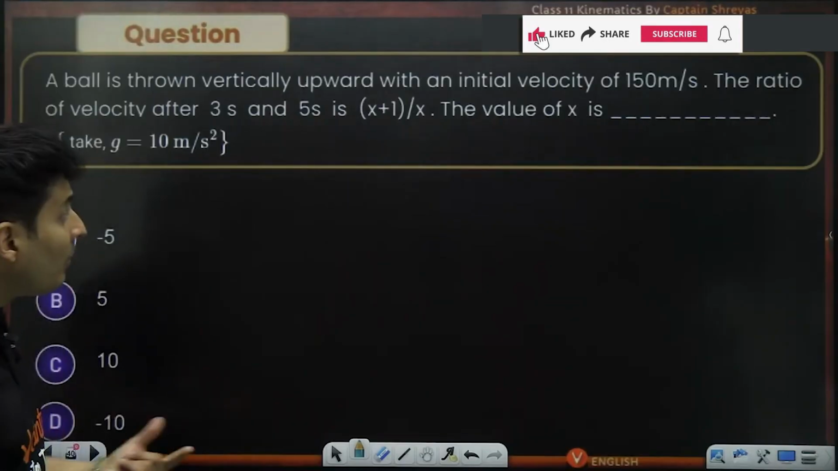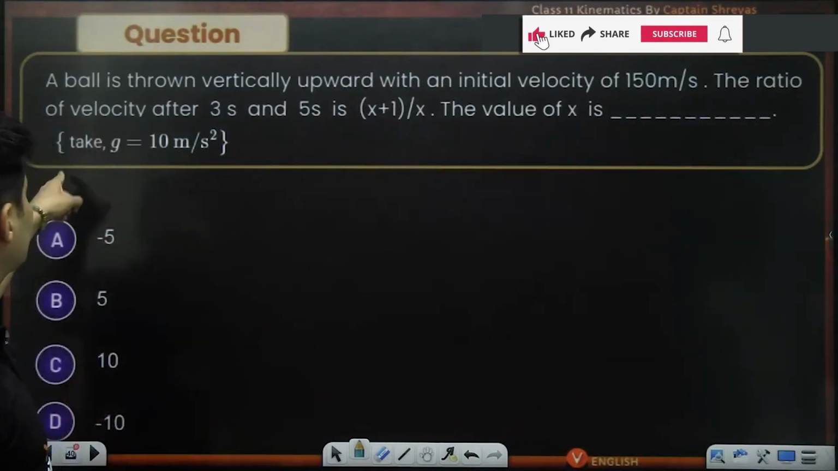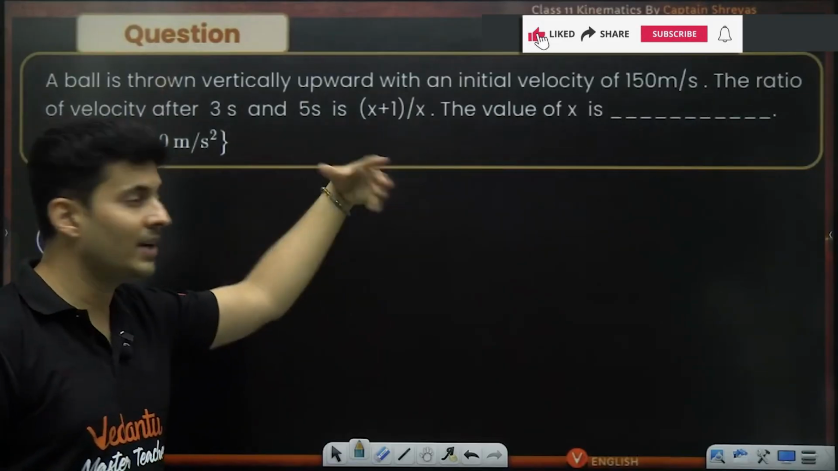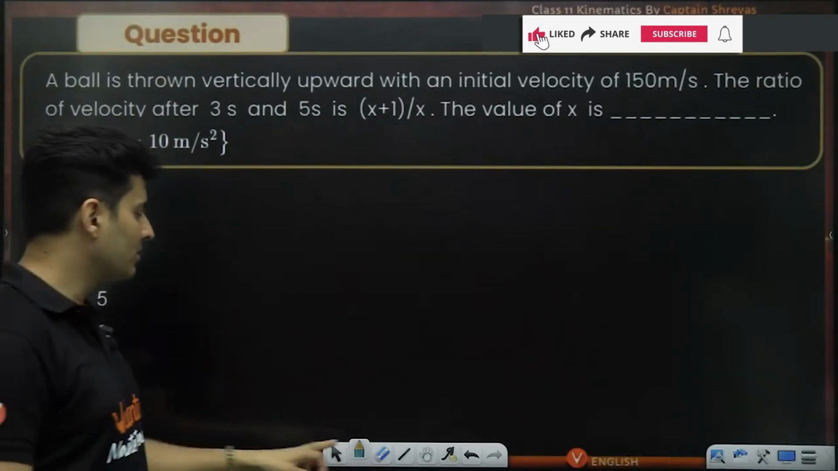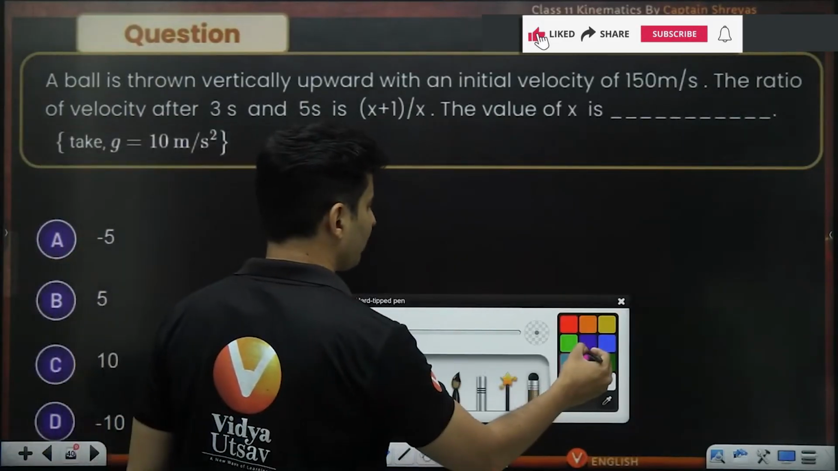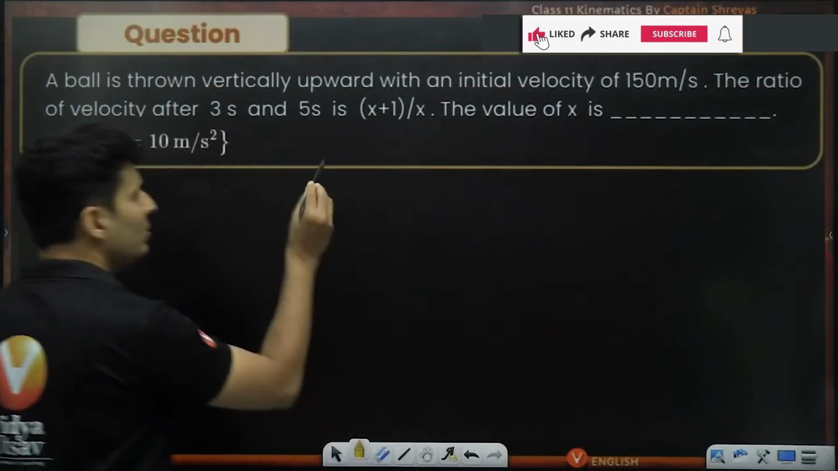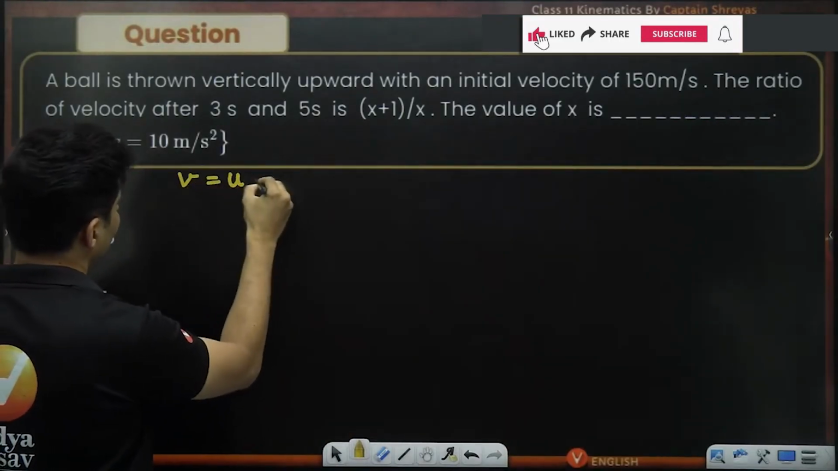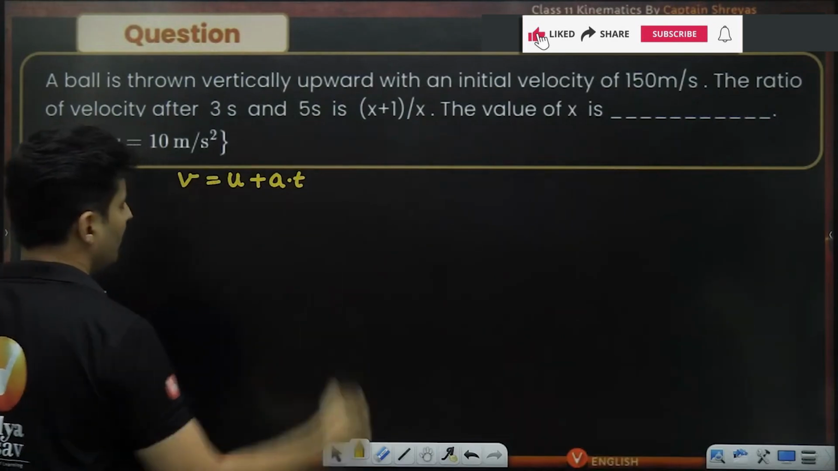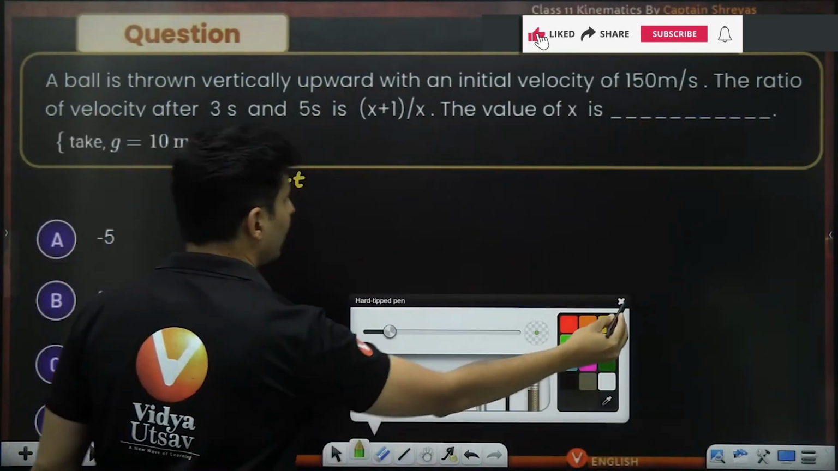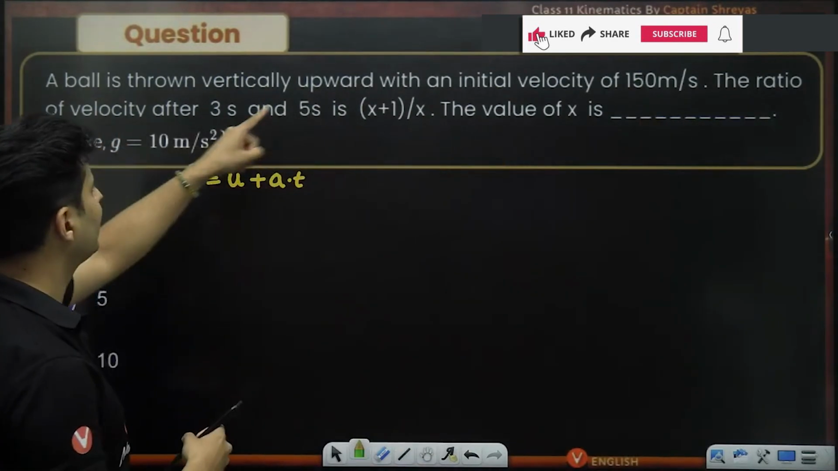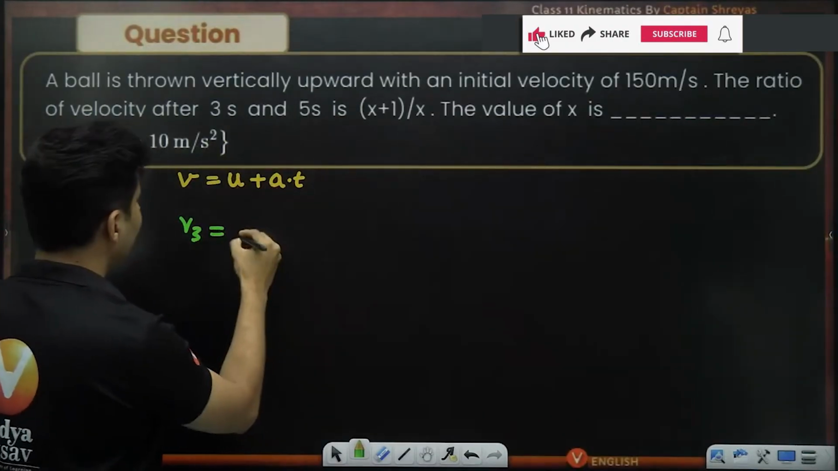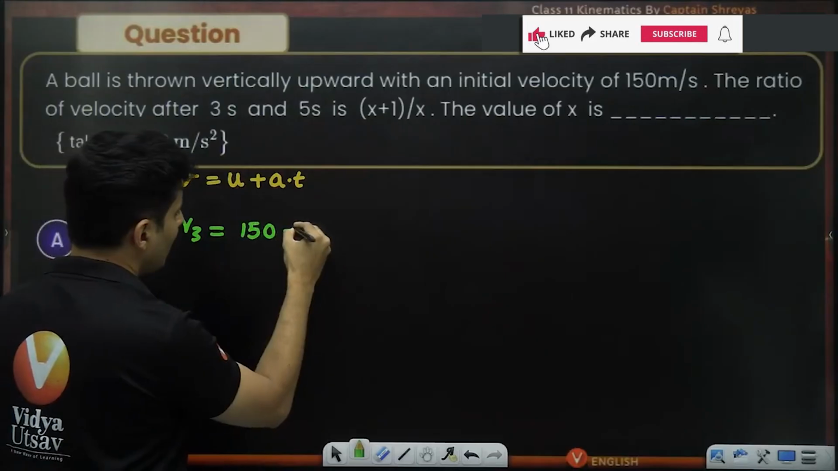A ball is thrown up with some speed. The ratio of the speed after 3 seconds and 5 seconds is this much. Find x. Ratio of the speed is asked. Okay. So first of all, let me use directly the velocity formula. V is initial velocity plus acceleration multiplied by time. So first scenario, ratio of velocity after 3 and after 5 seconds. So V3, I'm throwing it up with 150 meters per second.